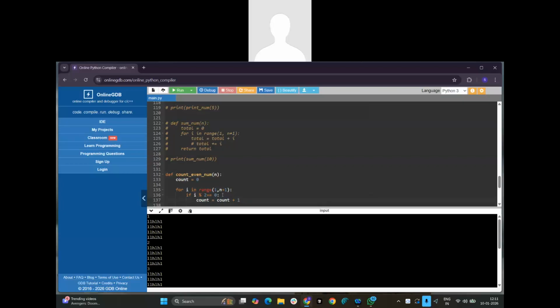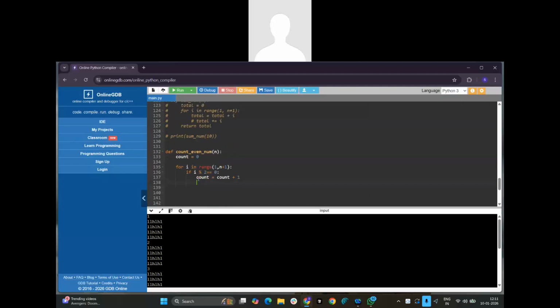Because the count starts at 0, we have to increment the value every time. Then return count. This return should be outside of the for loop. If it is inside the for loop, only one iteration will be executed, then it reaches the return line and breaks the loop. Got it?